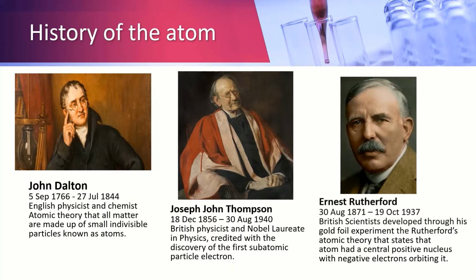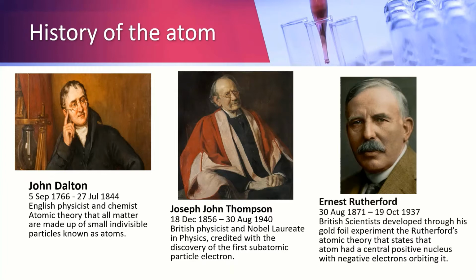Let us start our discussion on the important people in the history of the atom. John Dalton, English physicist and chemist, developed the atomic theory that all matter is made up of small, indivisible particles known as atoms.